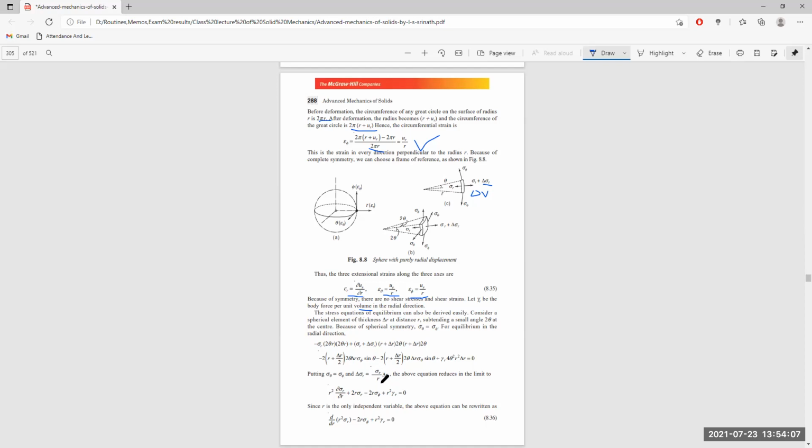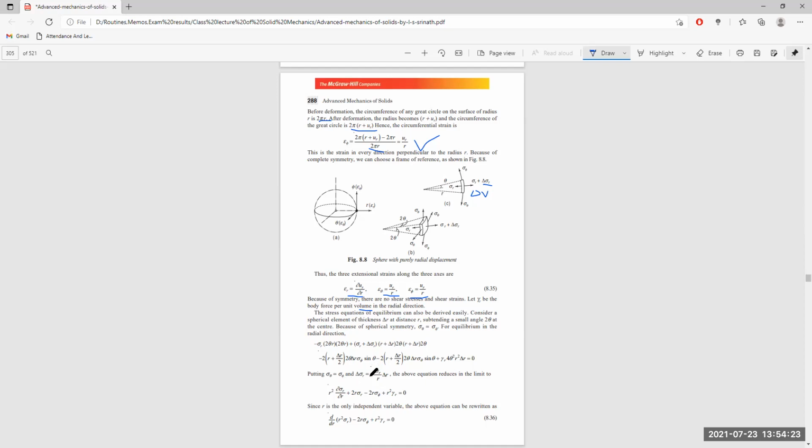Delta r by delta sigma divided by r multiplied by delta r. So we are saying that the rate of change of sigma r is related to the length of the radius multiplied by the change in radius itself. So the above equation reduces to this limit.